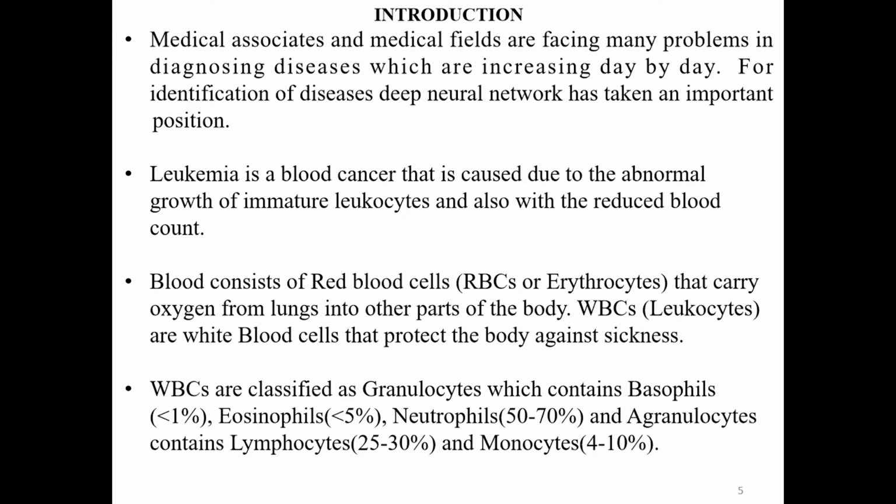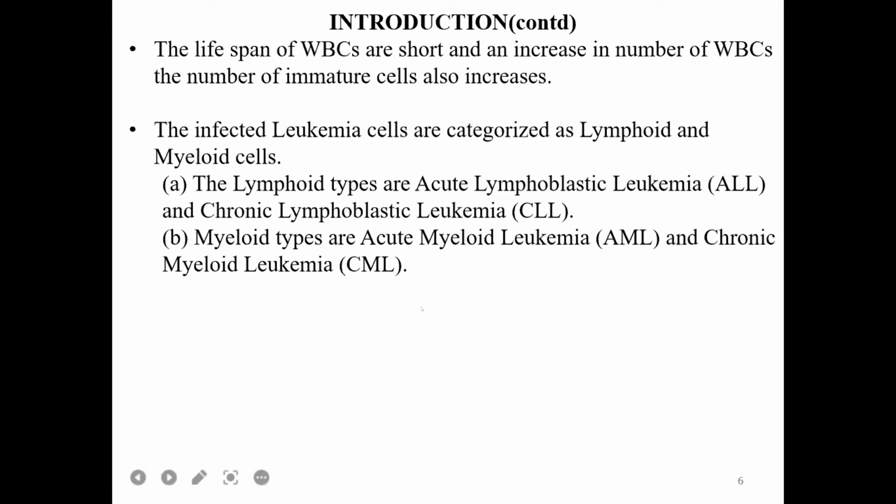These WBCs are again classified as granulocytes and agranulocytes. The granulocytes consist of basophils, eosinophils, and neutrophils. Each has a certain percentage which has to appear in our blood. More than that is an indication of disease. Then agranulocytes contain lymphocytes and monocytes.